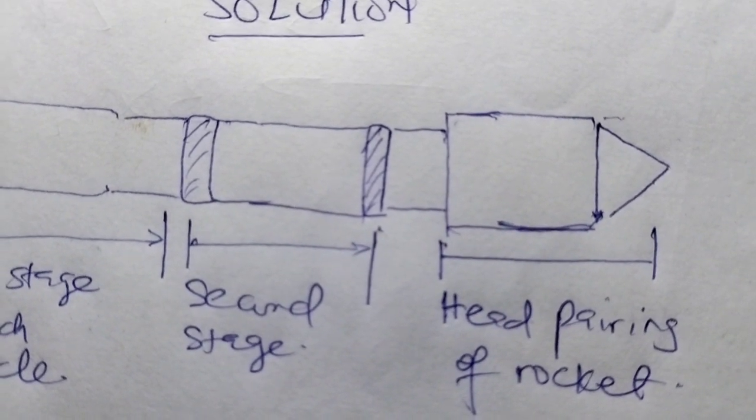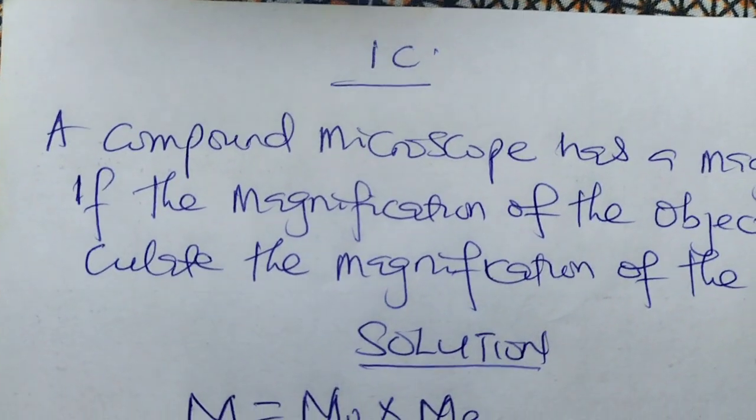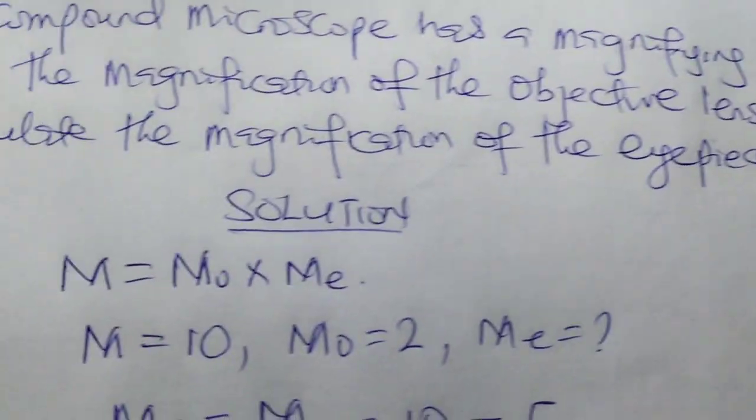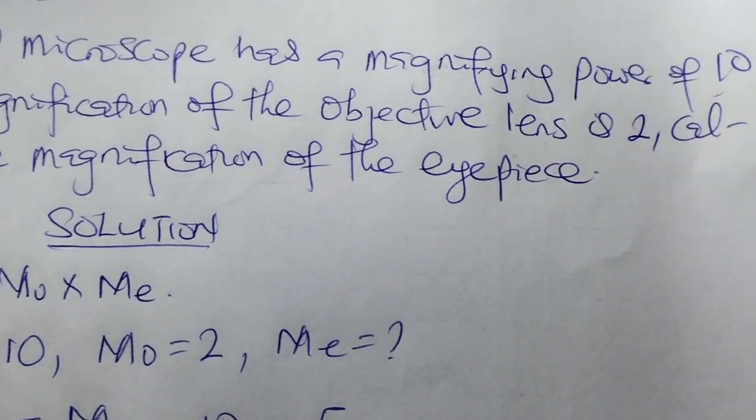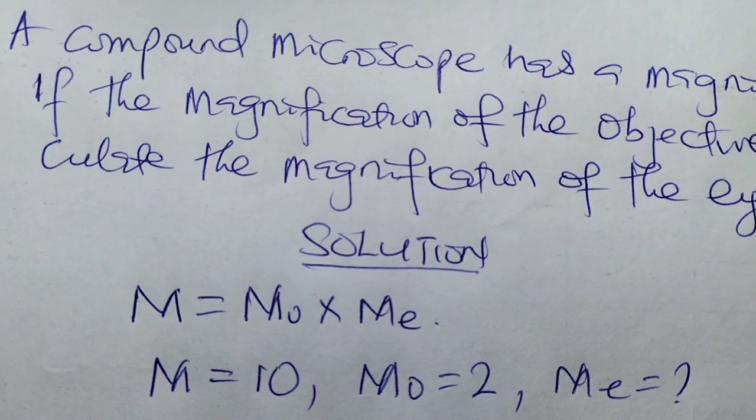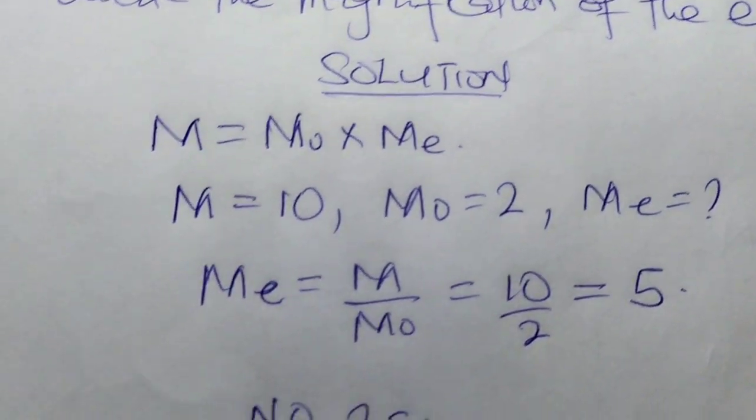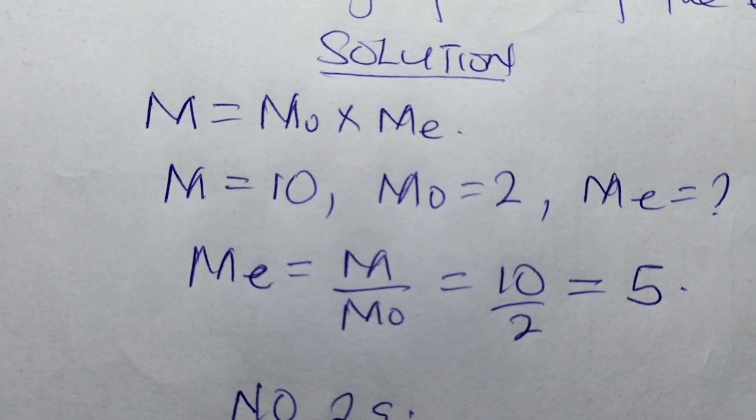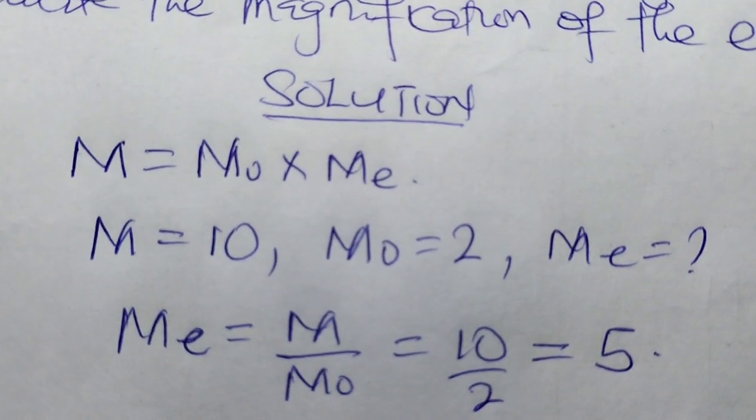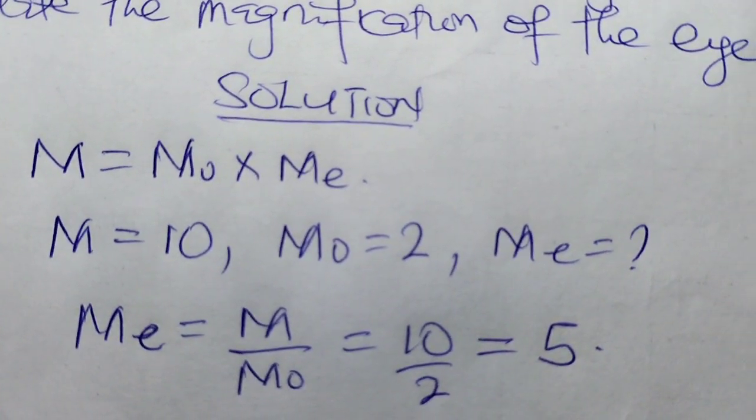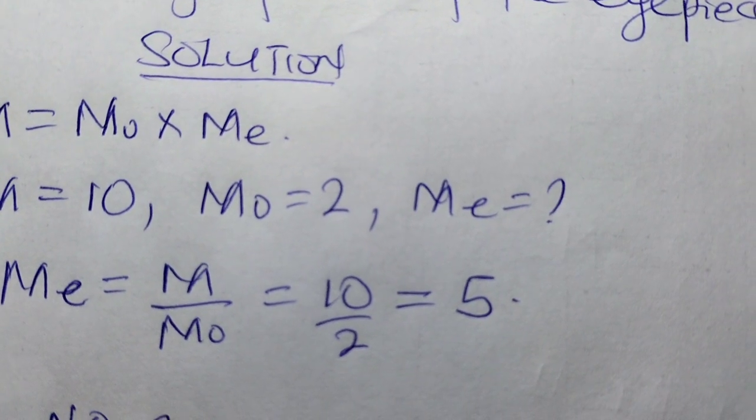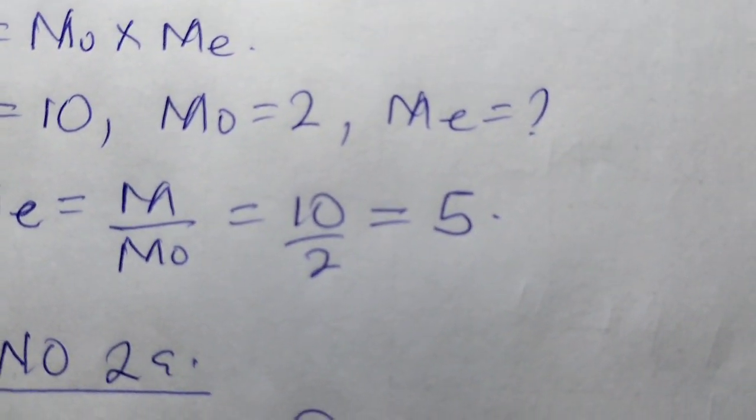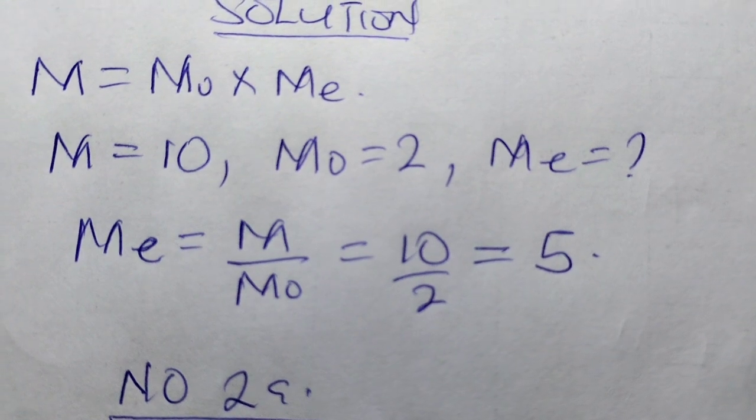That answers question 1. Still on question 1, 1C says a compound microscope has a magnifying power of 10. If the magnification of the objective lens is 2, calculate the magnification of the eyepiece. We go straight to the equation. Magnifying power of a compound microscope is given by M = MO times ME, where M is the magnifying power, which is 10, MO is the magnification of the objective lens, which is 2, and ME is that of the eyepiece, which you are looking for. Making ME the subject, we have M over MO, divide 10 by 2, we have 5. So 5 is the answer for the magnification of the eyepiece.